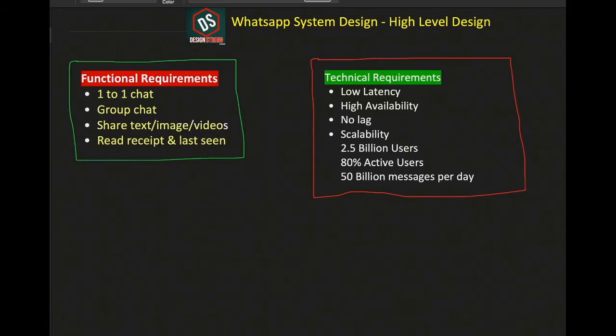And if user B has read the message after opening the WhatsApp application on their device, both the gray ticks turn blue, which means user A now gets notified that their message has been seen by user B. So these are the 4 functional requirements which we will keep in mind. Now these are the technical requirements that we should focus on. Technical requirements are from the perspective of how the system should work.